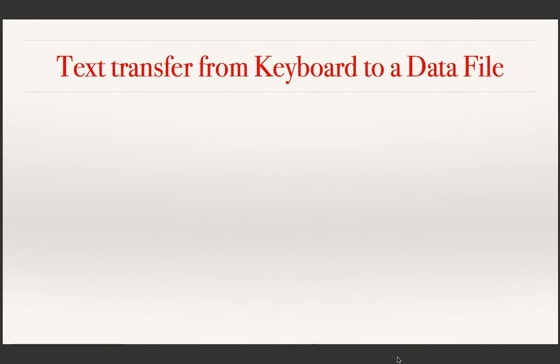Let us start discussing the first operation that we are going to do on a file, and the operation is to read a sequence of characters through the keyboard and to store it in a file. So that is what we are trying to do.